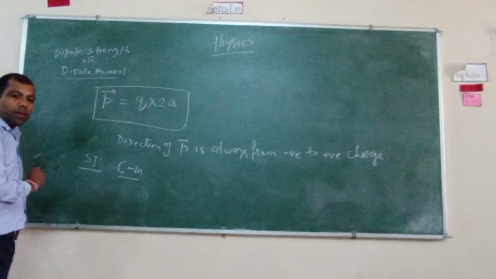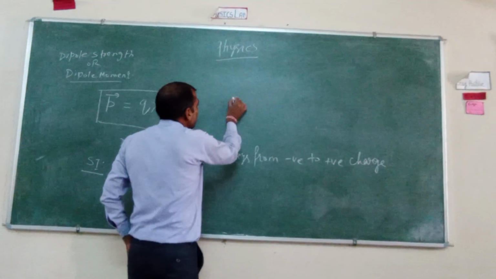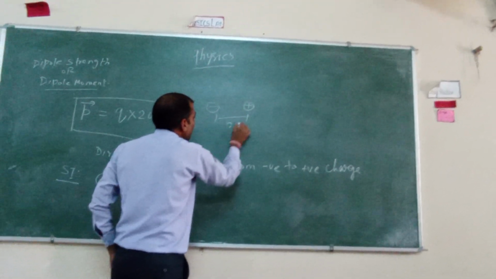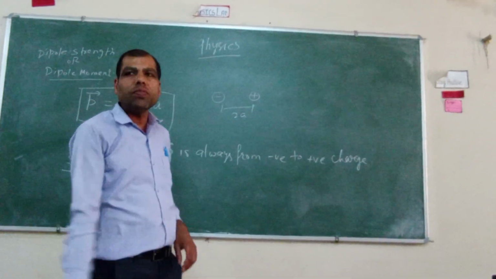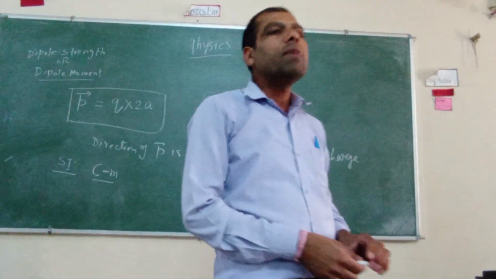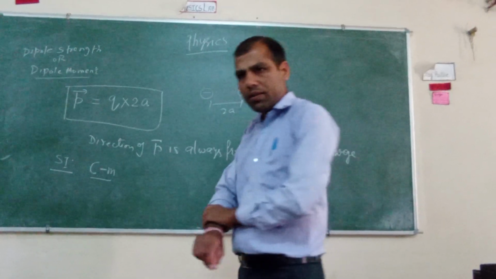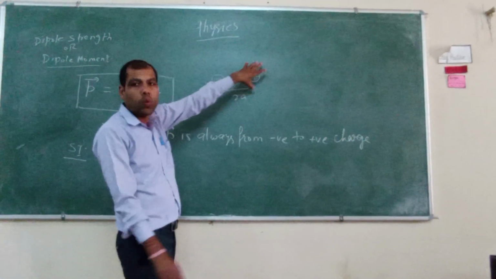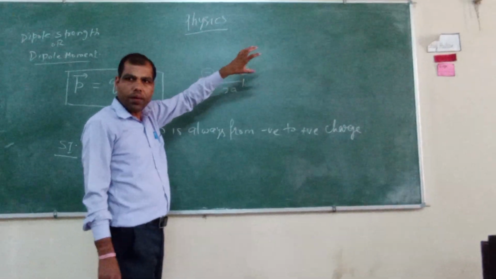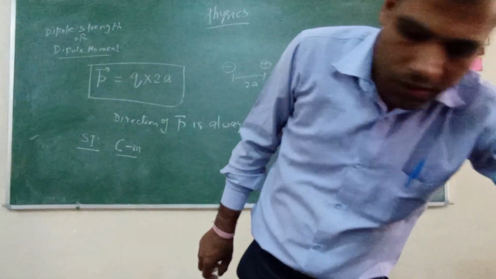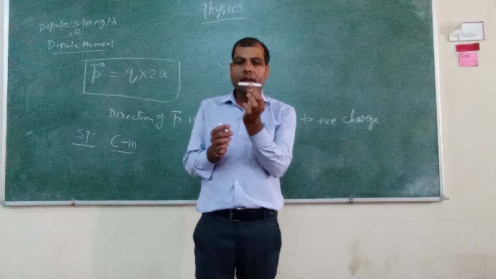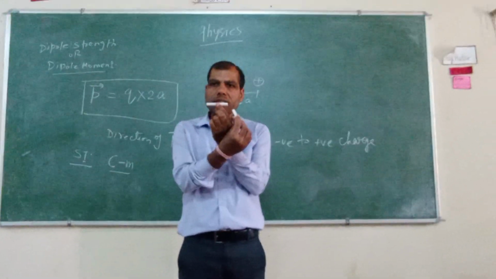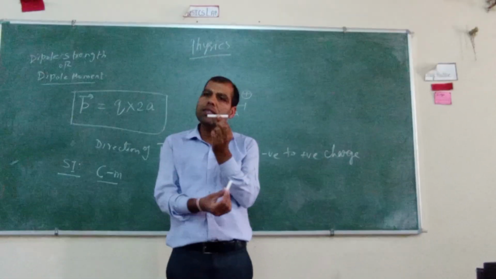Now listen. Here two equal and opposite charges are separated by a distance 2a. And from the previous lectures, we know that whenever there is a charge, it will produce its own electric field. So here two charges will produce their own electric fields. Suppose this is our dipole, with one charge placed at this end and another charge at this end, and the distance between the two charges is 2a.